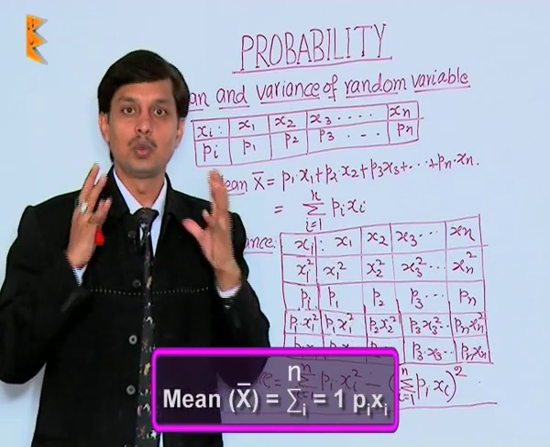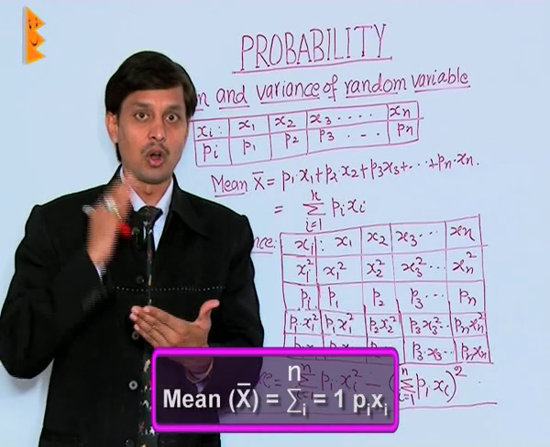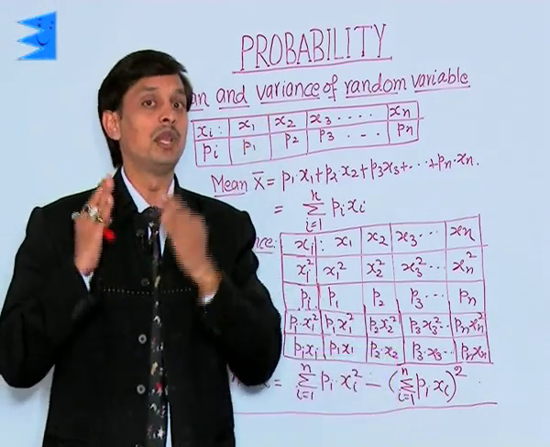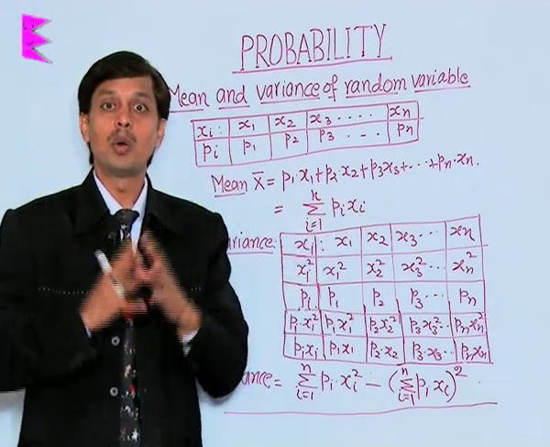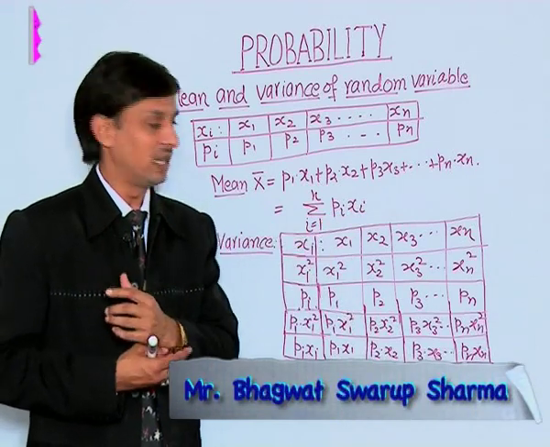The mean is the sum of all events multiplied by their respective probabilities. This is about the mean, which will become clearer with the help of one example.